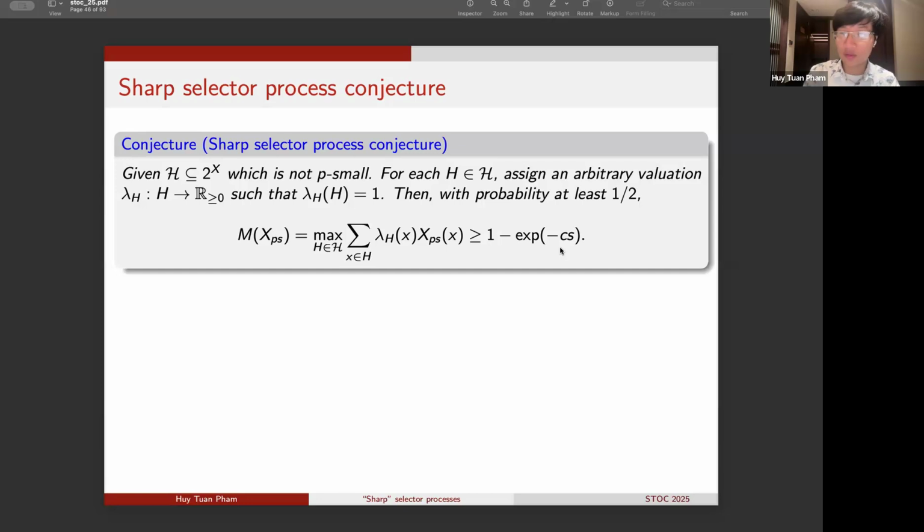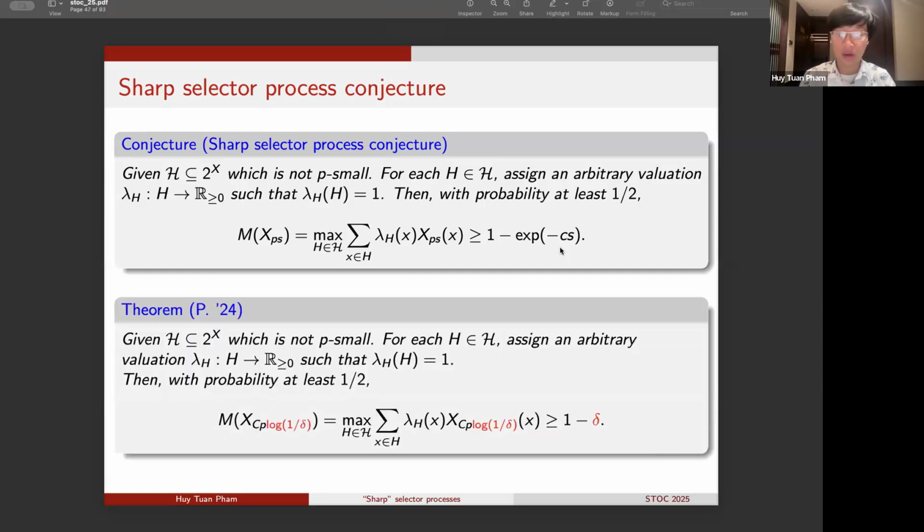Okay, and the main result in our work is a proof of this sharp selector process conjecture. Let me rephrase the result equivalently in a slightly different way. In exactly the same setup, we want to understand what sampling density q we need in order to guarantee that M of X_q is at least 1 minus delta, a quantity that is very close to the trivial upper bound of 1. The theorem says that it is sufficient to take the parameter q of order p times log of 1 over delta.